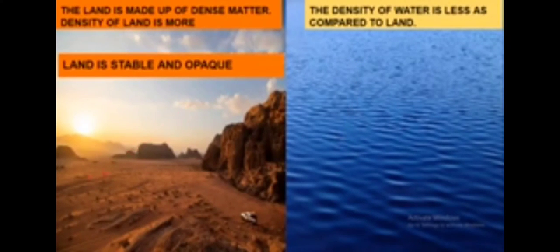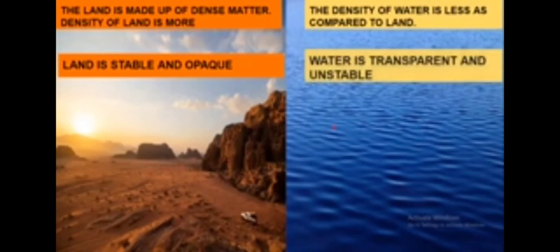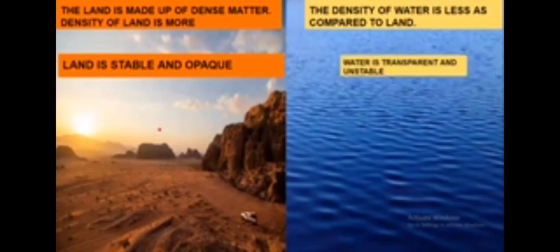Now land is stable. Land is not moving. It is stable at one place. Land is stable and opaque. But what about water? Water is transparent. That means we can see through water. So water is transparent and unstable. Why unstable? Because it keeps moving. This is the second difference. Land is stable, that means it doesn't move, and opaque, that means it is not see-through. But water is transparent and unstable. This is the difference.